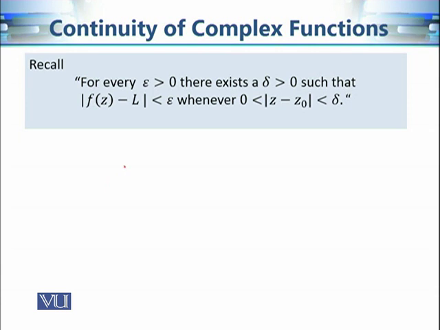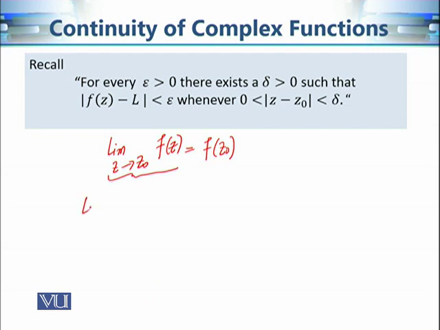In the third part, we are basically calculating the limit of the function, and then we are saying that if this limiting value is equal to the functional value at that point, then the function is continuous. Now remember, how did we define the limit of a function?